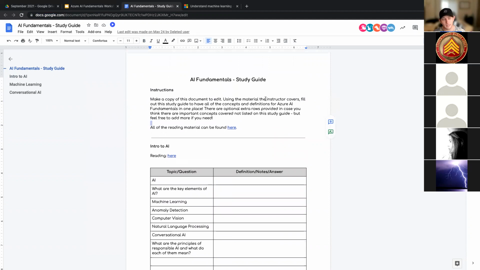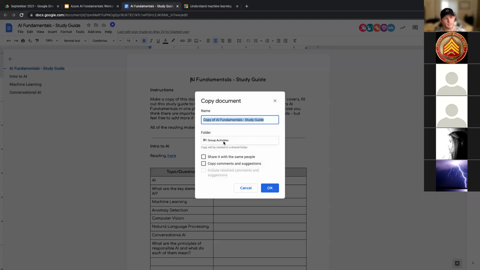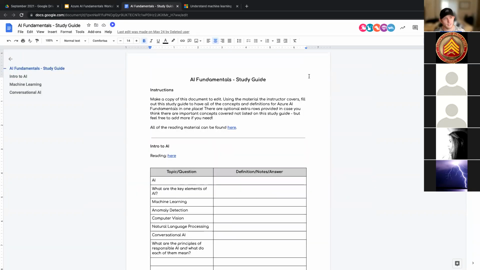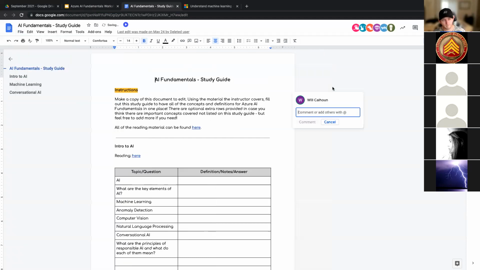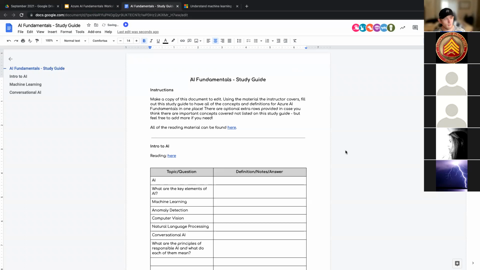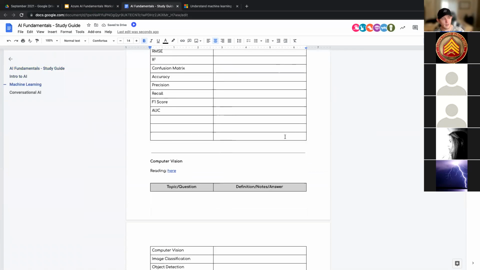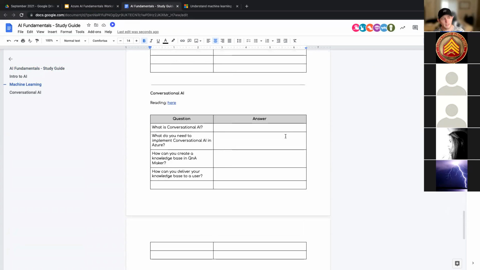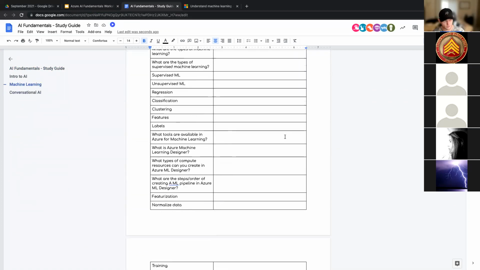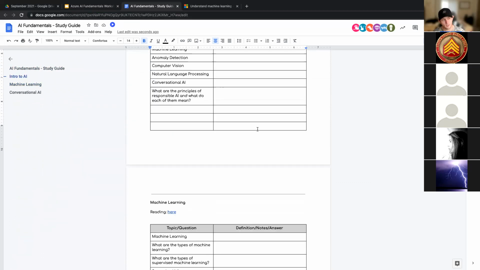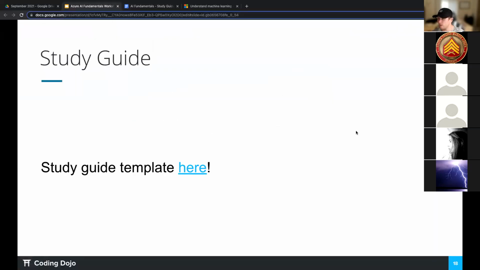Now, you will not be able to edit it. This is our template. So if you want to be able to edit it, you just say File, Make a copy. You say where you want it to make a copy, and then it will make a copy for you. And that one you can actually edit if you would like. So again, if you want to use this, just go to File, Make a copy, and use this as a tool. It goes through all the different things that we're going to talk about. So maybe you don't do it during class, but you rewatch the lecture and walk through it and say, okay, this is what this is, et cetera. So it's just a tool. Again, you don't have to use it, just something that we wanted to provide for you in case you were interested in using it.